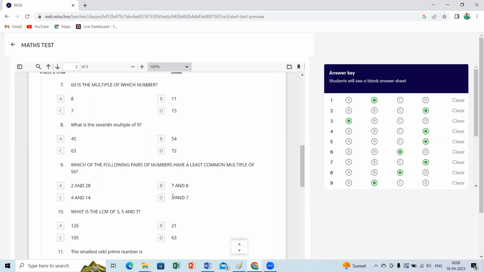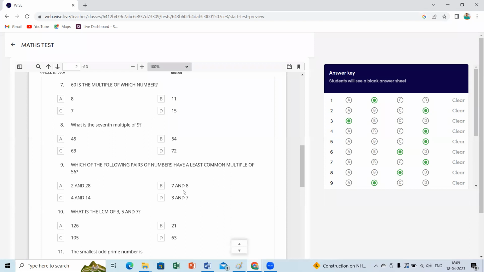3 and 7 are prime numbers. For prime numbers, the product is the LCM. 3 sevens are 21, so this case is not possible. Here 28 is a multiple of 2, so 28 is the LCM, because in the 2 table you will get 28. The highest number is the LCM. Among 2 and 28, which is the highest number? 28. So 28 is the LCM. Coming to 4 and 14, there is a common factor 2 here.